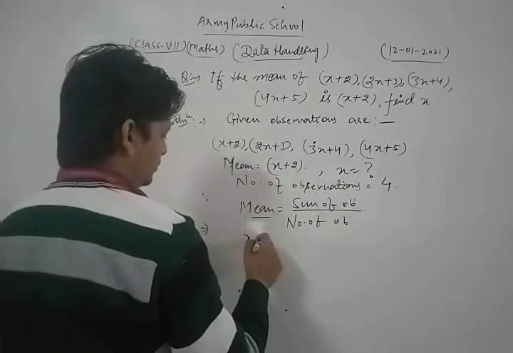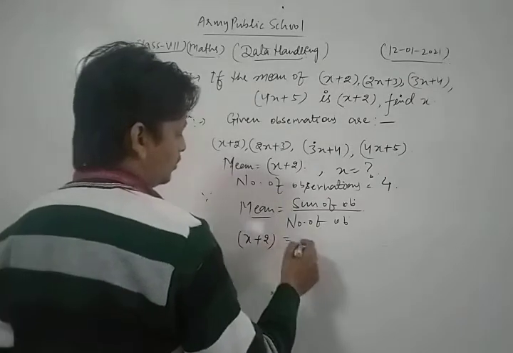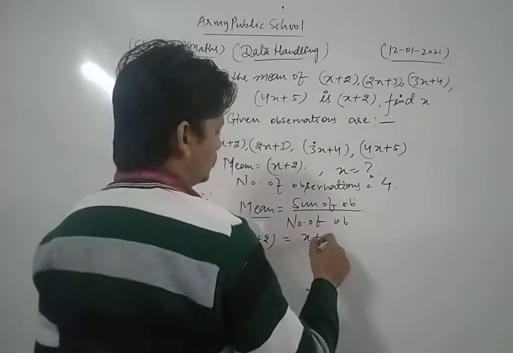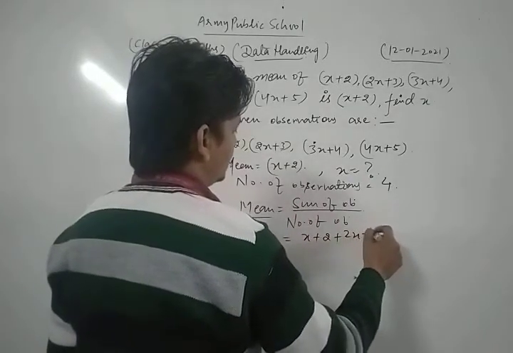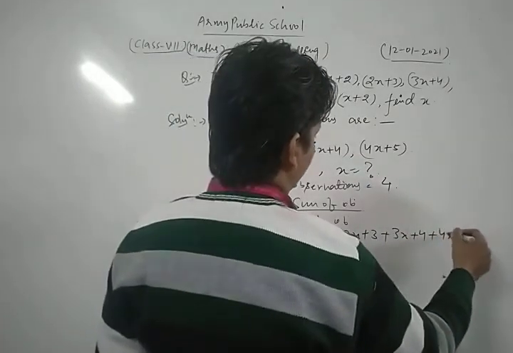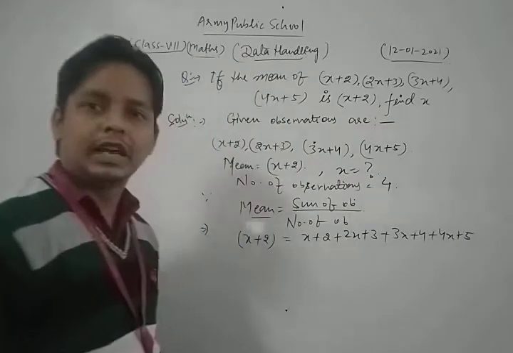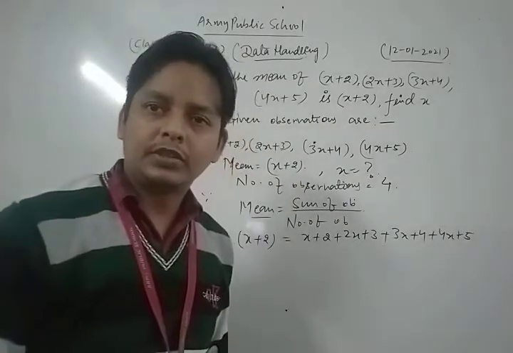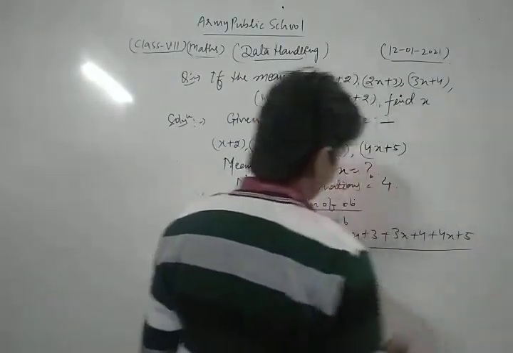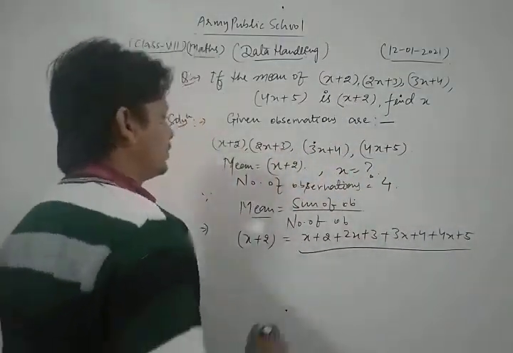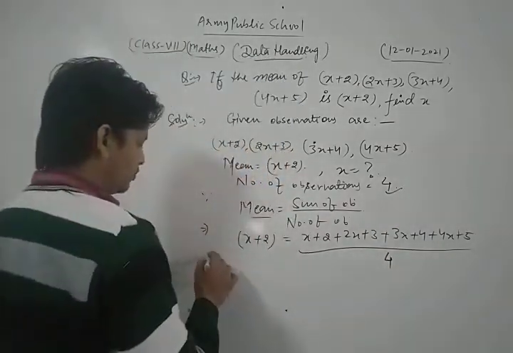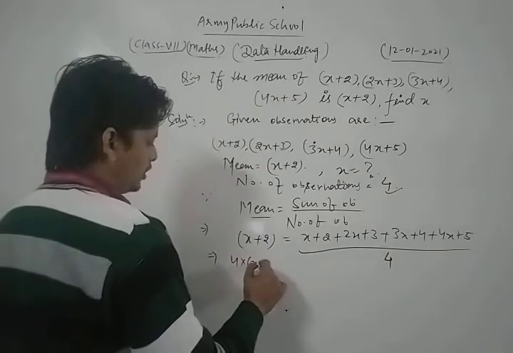The value of mean is x plus 2, so x plus 2 is equal to the sum of observations: x plus 2 plus 2x plus 3 plus 3x plus 4 plus 4x plus 5, divided by the number of observations, which is 4. Now we do cross multiplication, so we get 4 into x plus 2.